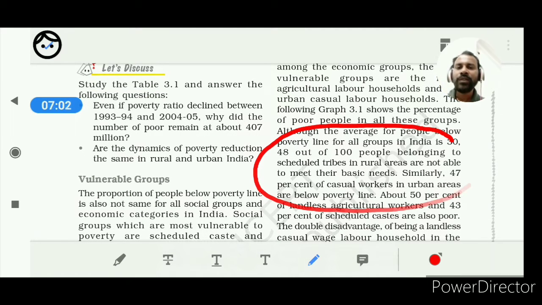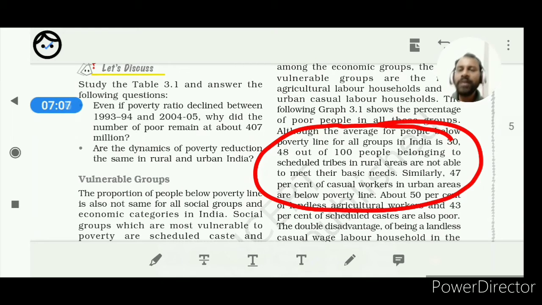In this particular portion you will see that the people who are landless workers, who don't have land resources, particularly in rural areas, are vulnerable to poverty, because they are dependent on others' land and on the availability of work, and such work is not available all over the year.